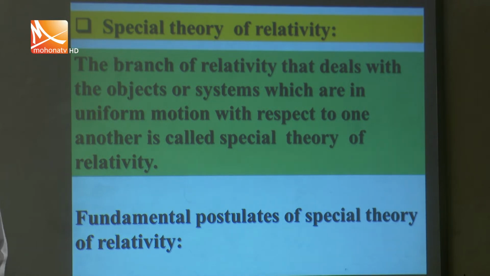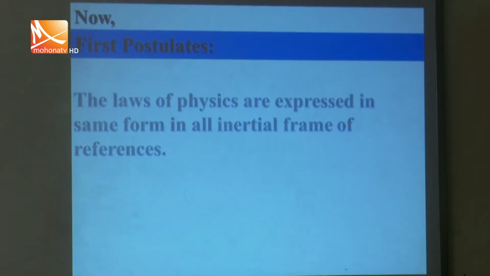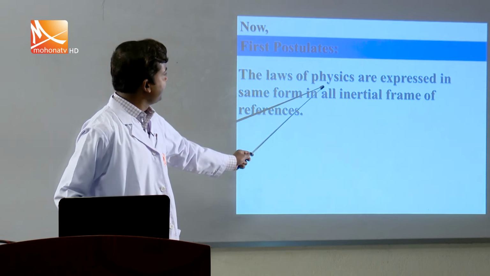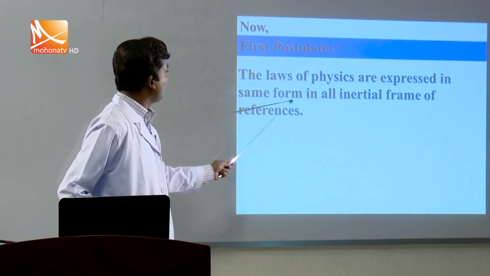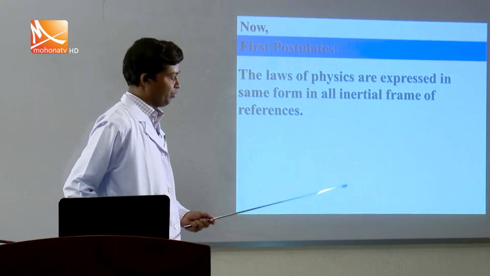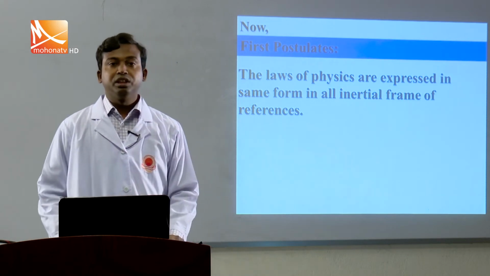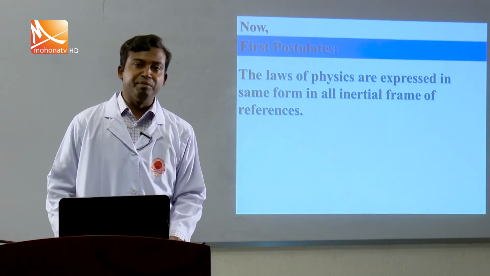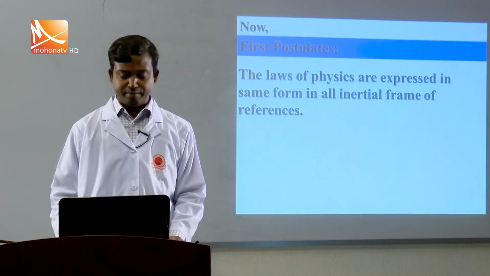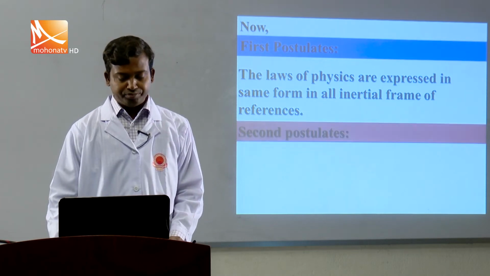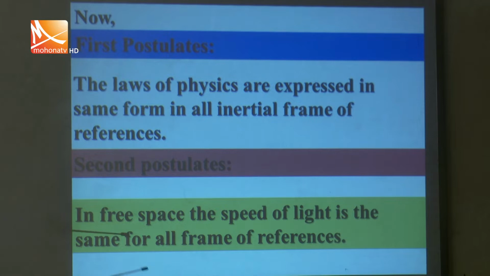Of course, there are 2 postulates. Number 1, the laws of physics are expressed in the same form in all inertial frames of reference. That means all laws are in the same form in all reference frames. And second, in free space, the speed of light is the same for all frames of reference. That means the speed of light remains constant in all frames of reference.